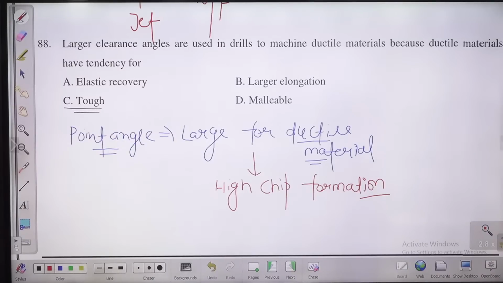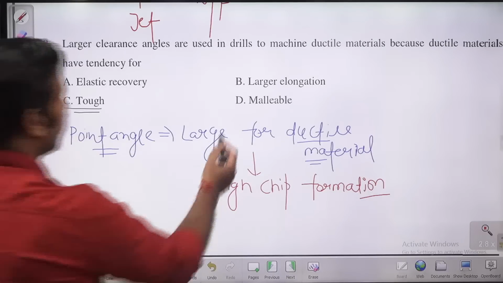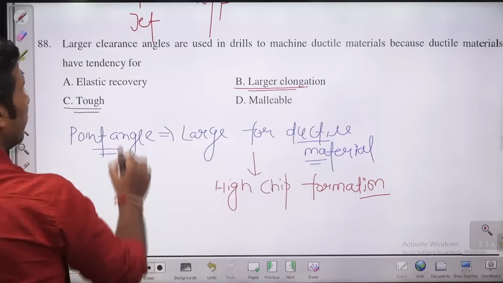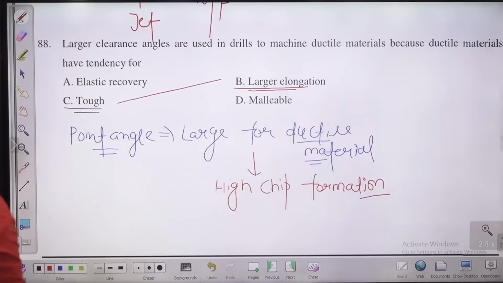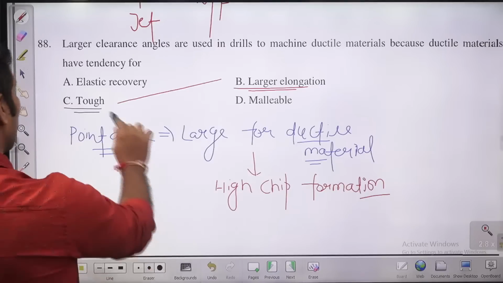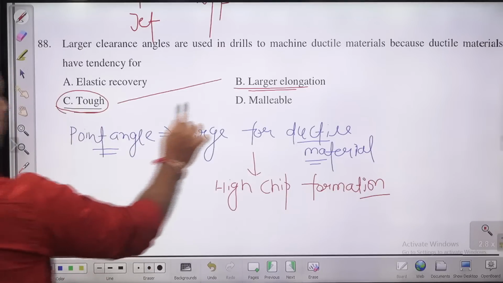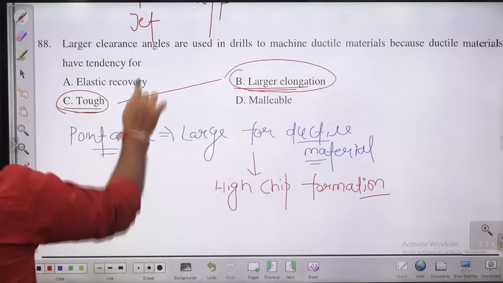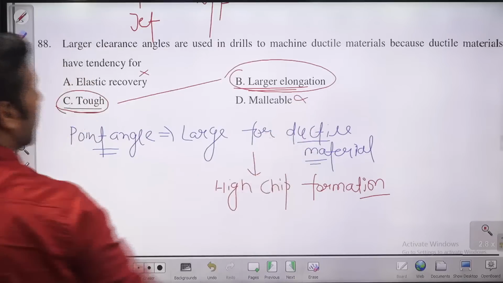Okay. Chip formation, yes, chip formation is higher. So this may also be the answer, D may be. So there is a confusion between this and this. We can check. I'm not very sure whether it is good to give this or this, but both can be the answer. These are not right. Elastic recovery or malleable.